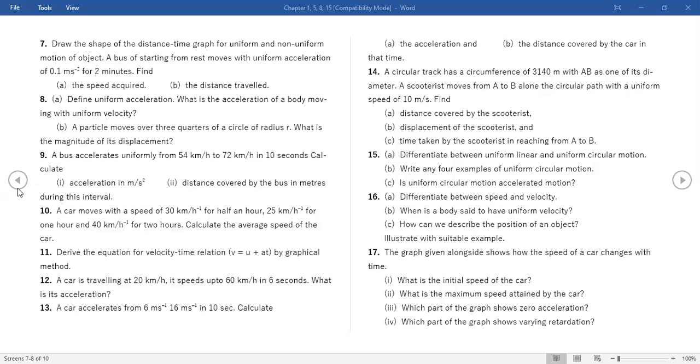Yes, right. Ma'am, in the 14th one, time is 112.14 seconds. Wait, let me find out. Ma'am, the 13th one, second answer is 110 meters.